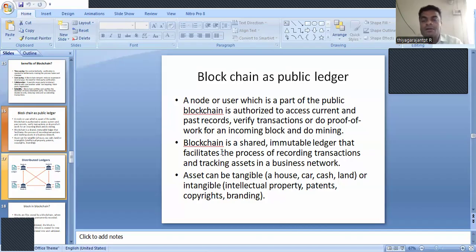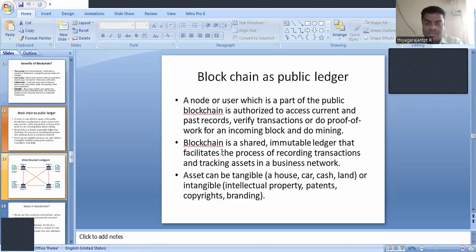So blockchain is a shared and immutable ledger that facilitates the process of recording transactions and tracking assets in a business network. An asset, for example, may be a house, a car, cash, or a property such as land, or intangible, for example, intellectual property, patents, copyrights, branding. Whatever the assets of a person may be, they are to be recorded permanently with the help of the blockchain. The security will be higher, and assets can be tangible or intangible, depending upon the type of asset.